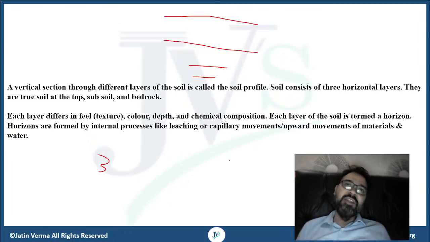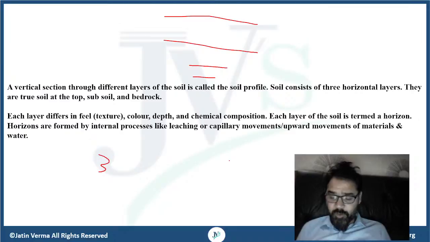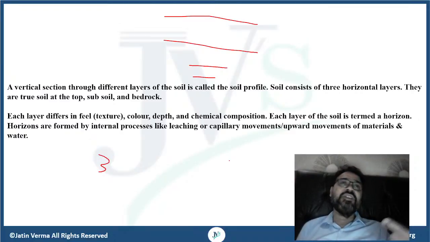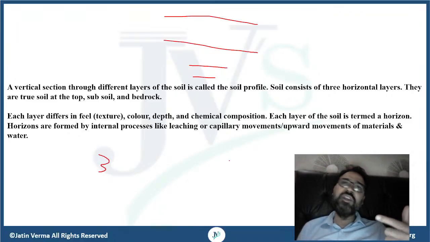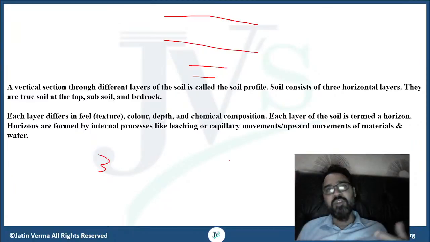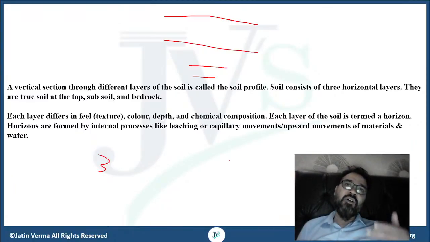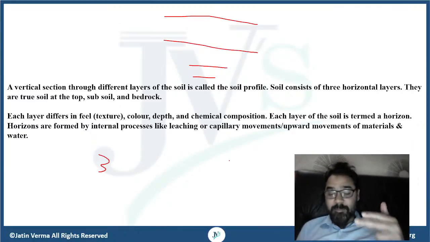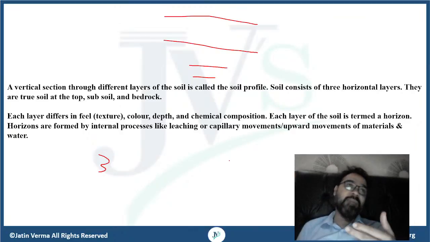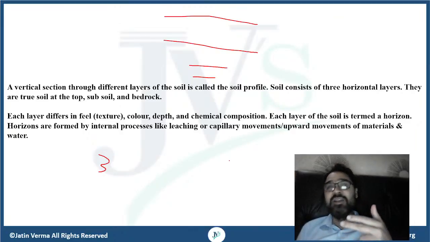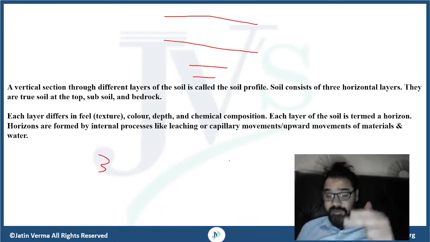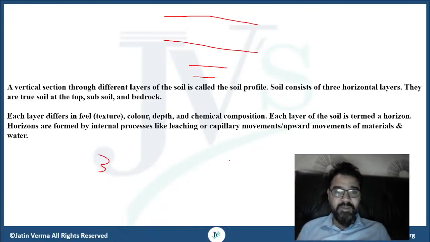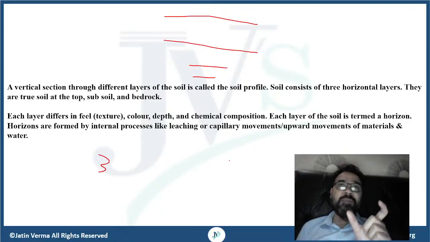So we know that different horizons can have different compositions of minerals or elements, and that solely depends upon a couple of things. For example, the nature of what exactly the material got weathered. The chemical composition of that might play a very important role in forming a chemical composition.